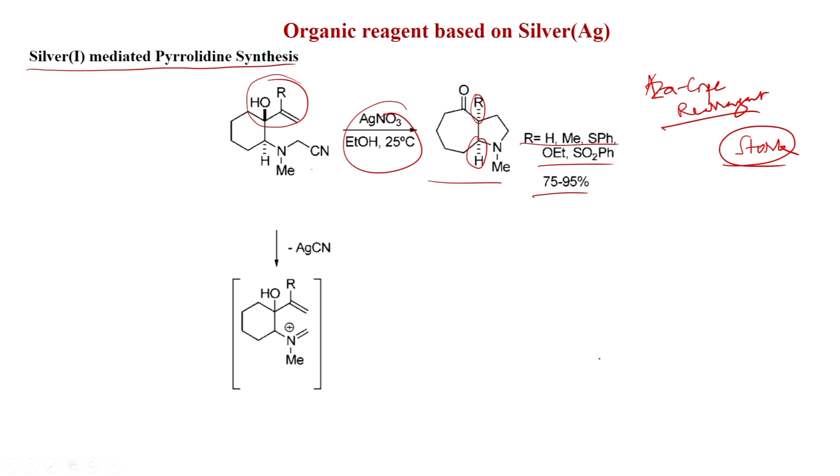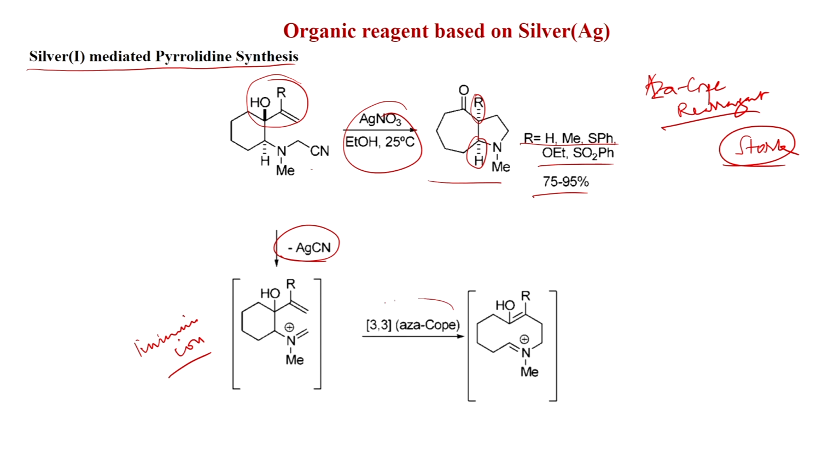So, what could be the mechanism? So, first silver cyanide elimination. So, this iminium ion will form. So, this is the iminium ion, and then the 3,3 aza-Cope rearrangement will happen. So, this will add here, now this will go here, and this will go here. So, here this enol is formed. After that the Mannich cyclization will happen. So, this will be like this. So, here it is connecting R and this. So, you get the Mannich cyclization, a 7-membered ring is formed, and this reaction happens very diastereoselectively.